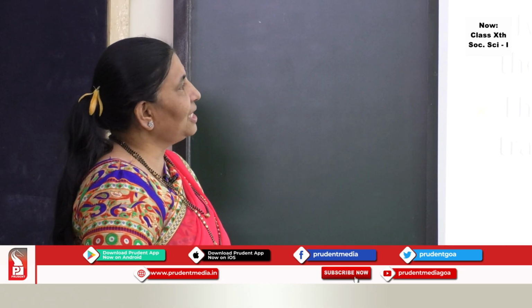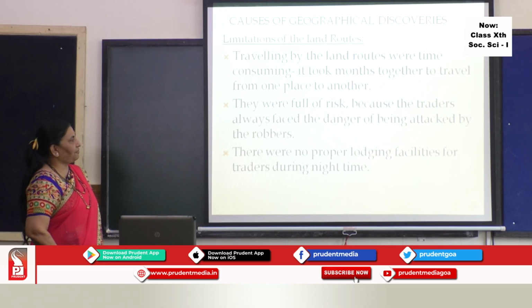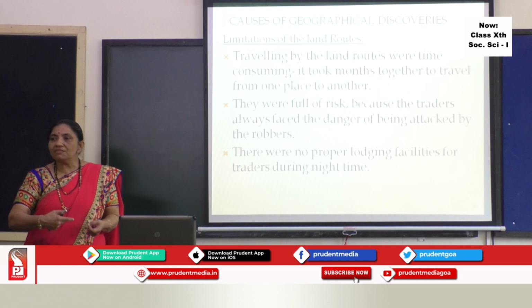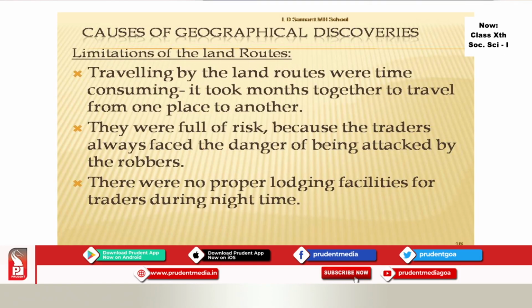The second limitation is that it was full of risk because the traders always faced the danger of being attacked by robbers. The traders were on the road. They did not stay in a safe place, so there was a danger that robbers might attack them. There were no proper lodging facilities for the traders during night time.